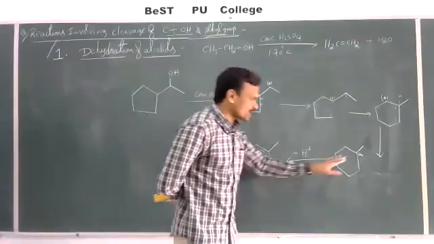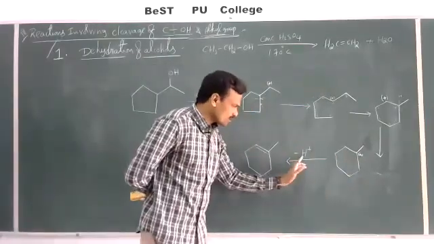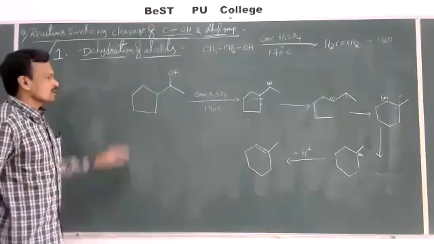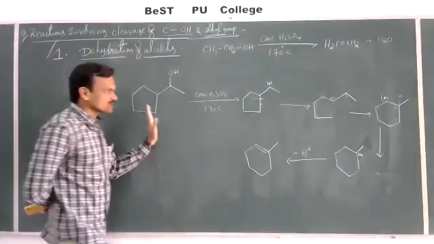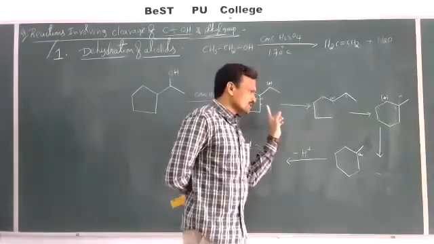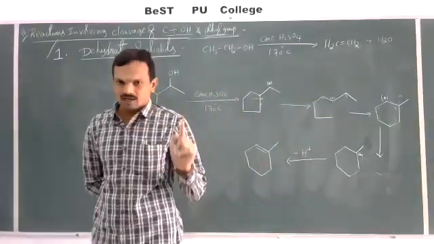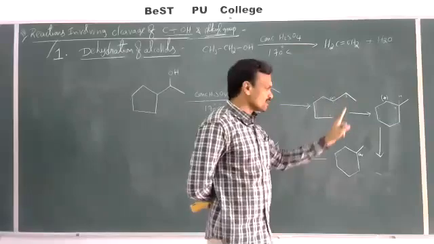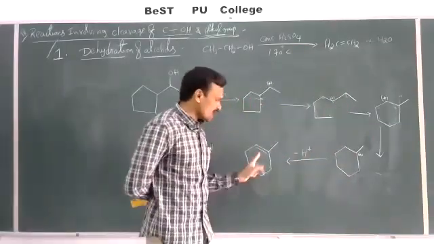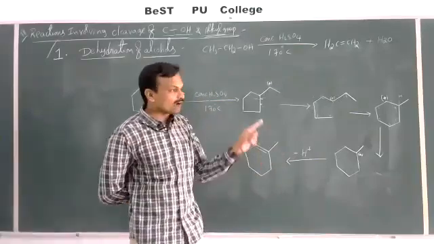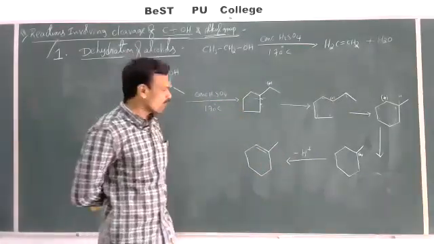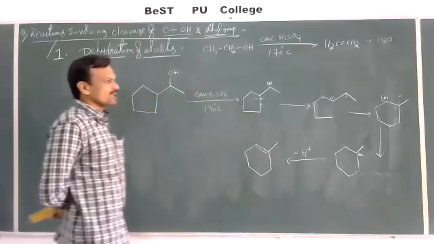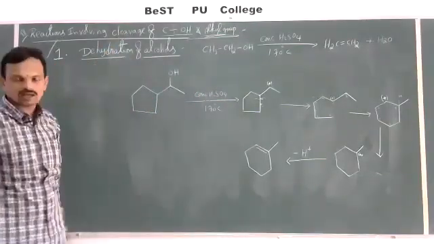Now this tertiary carbocation undergoes loss of proton to give the product. So this is the product. So like this, during dehydration of alcohols, whatever carbocation is formed first, if there is a chance of rearrangement by 1,2 hydride shift or methyl shift or ring expansion, the rearrangement takes place. After rearrangement of carbocation, the loss of proton takes place to give alkene according to Saytzeff rule. Nothing but a more substituted alkene will be formed as the major product. So like this, some rearrangements are also possible during dehydration of alcohols.